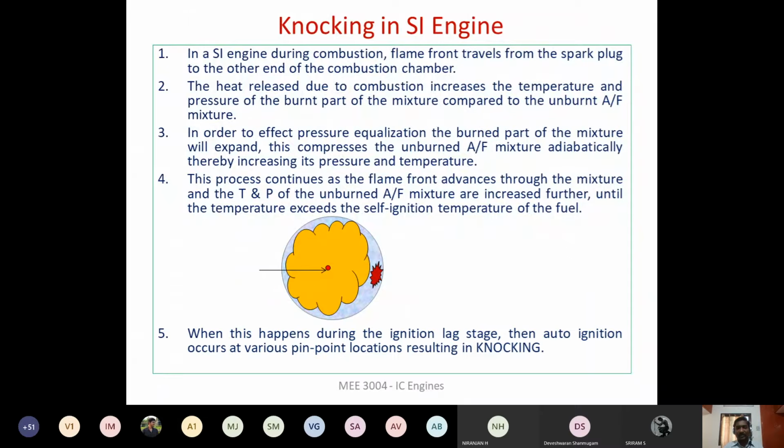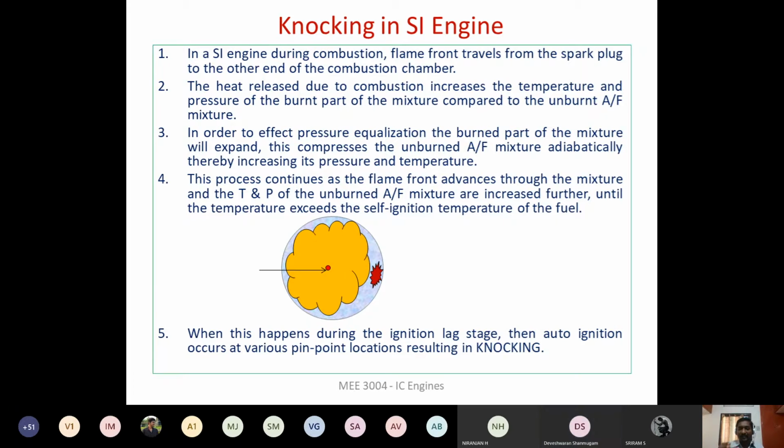Okay. There are three stages of combustion we studied in the last lecture. We used to say the ignition lag stage, then the flame development stage, and then after flame propagation, we have the afterburning stage.